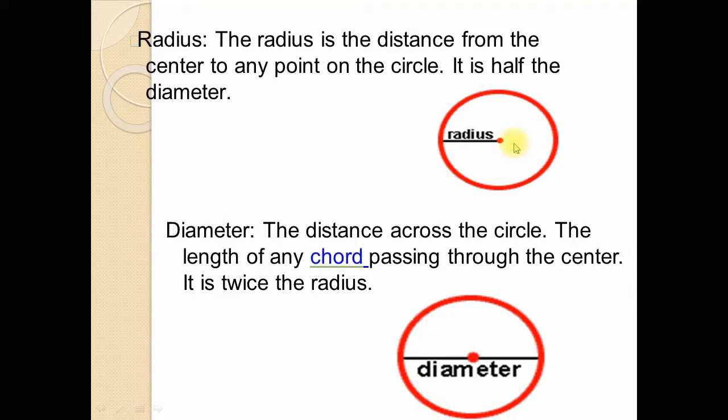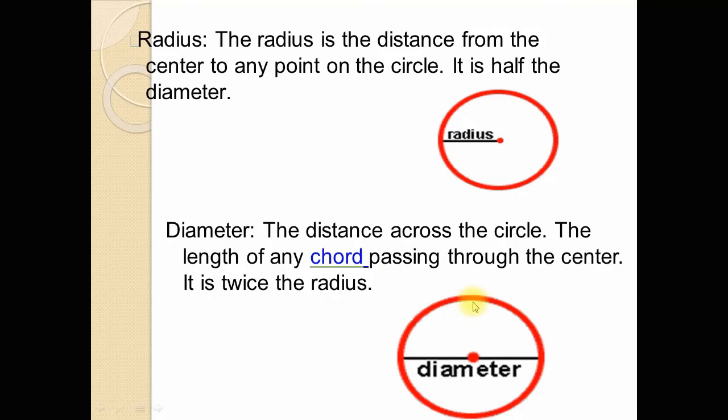And the distance between any two points of the circle which passes through the center is called a diameter. So the diameter is the distance across the circle. The length of any chord passing through the center is twice the radius. The distance across the circle, passing through the center, is called the diameter. The line passing through the center joining two points of the circle is called a diameter. So this is another diameter.